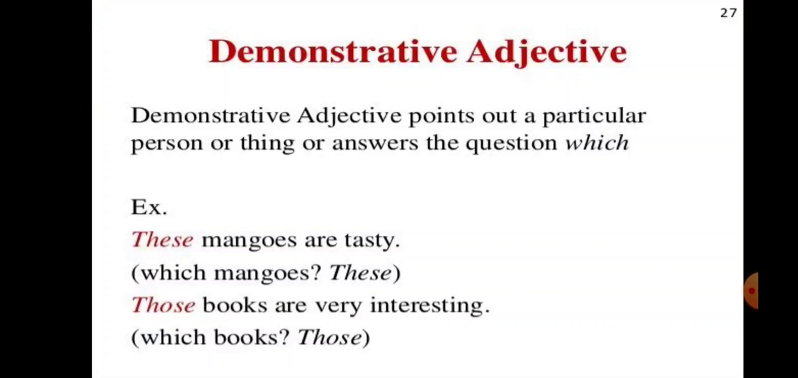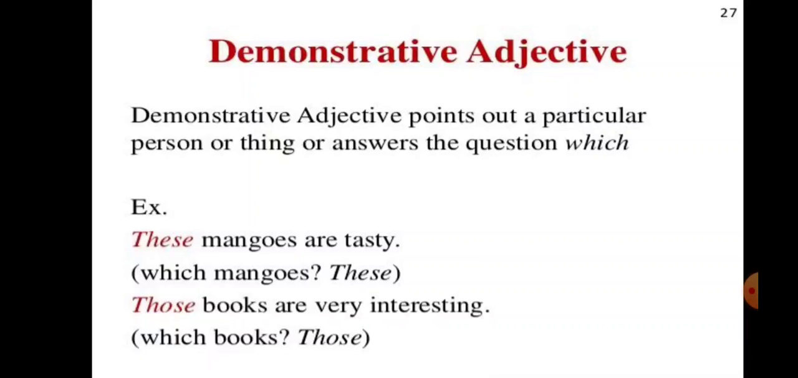Next is demonstrative adjective. A demonstrative adjective points out a particular person or thing, or it answers the question which. Example: these mangoes are tasty. Which mangoes are tasty? These. So the word these tells us about the mangoes, which mangoes we are talking about in this sentence. So the word these is a demonstrative adjective.